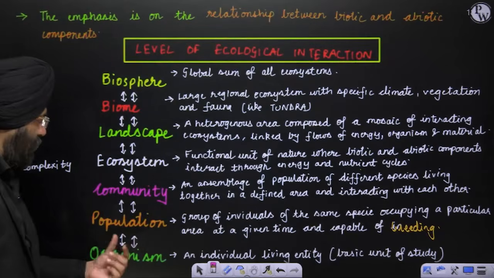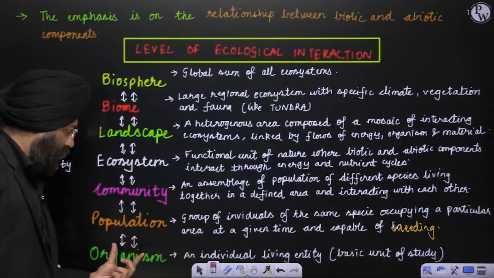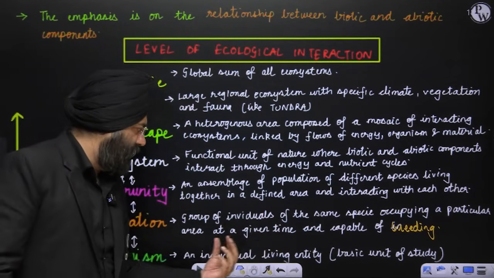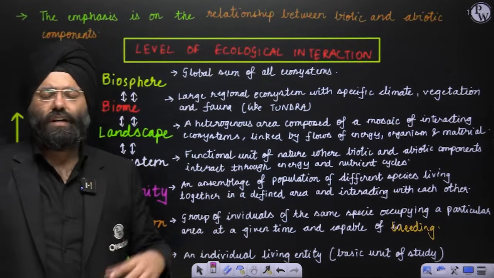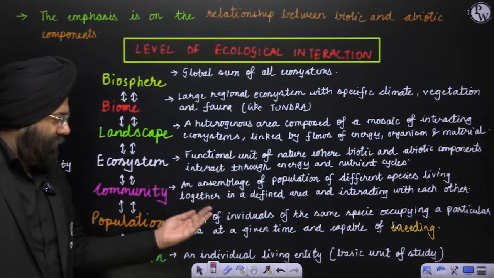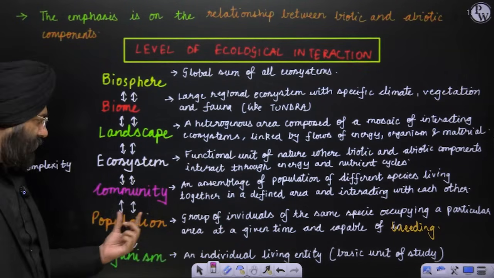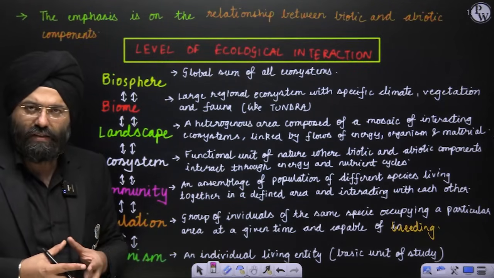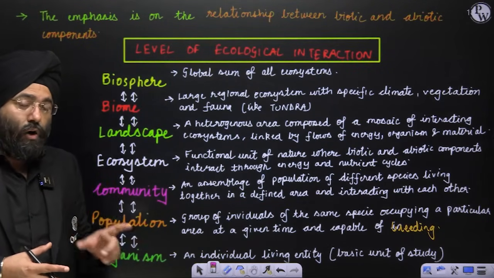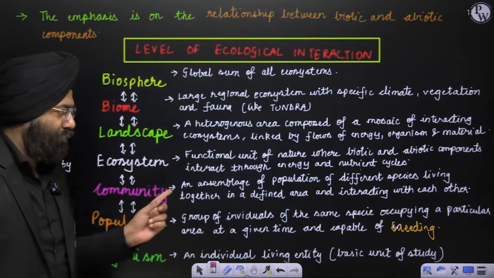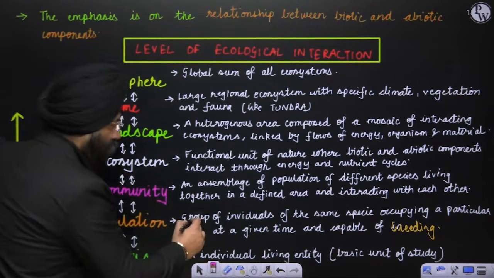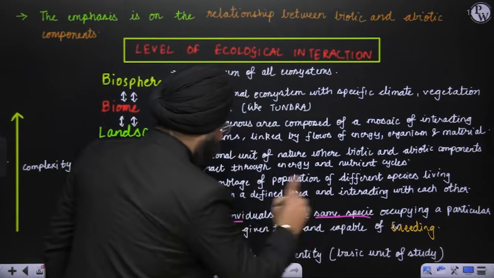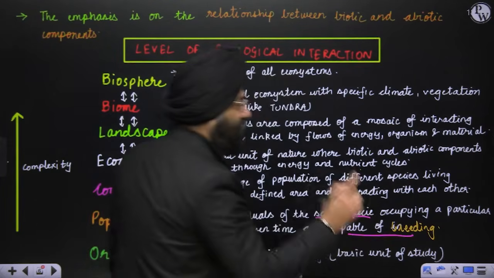First of all, at the lowest level, it is the organism. Now, an organism can be seen as an individual living entity. That is the basic unit of study. Now, when you go further, the word population comes. Population includes a set of individuals who belong to the same species and who are able to breed. That is what population is. Always remember, it is a group of individuals of the same species, and along with it, they are capable of breeding. This is a very important characteristic.